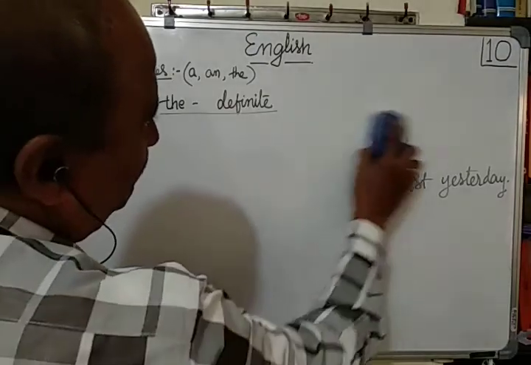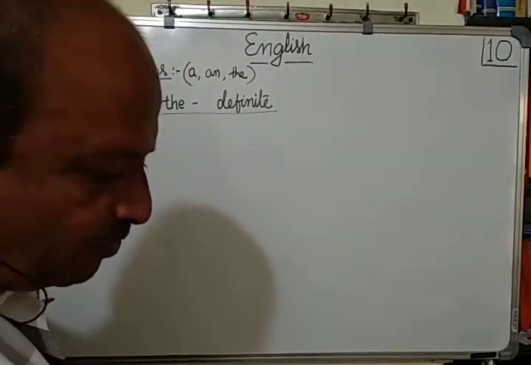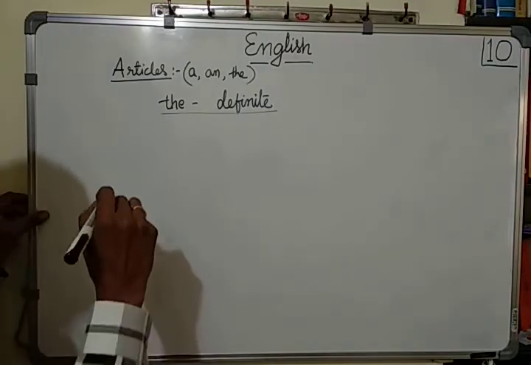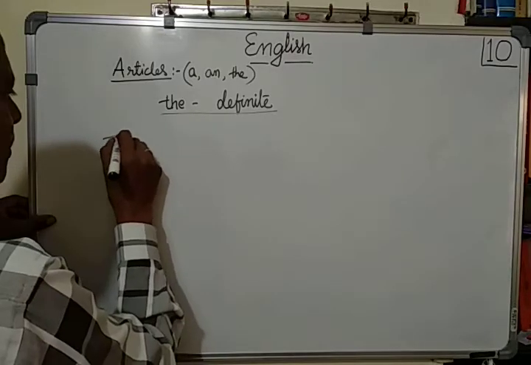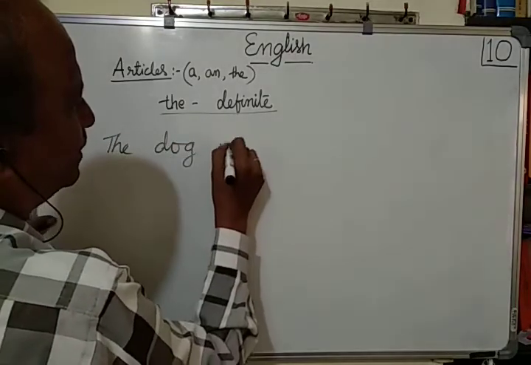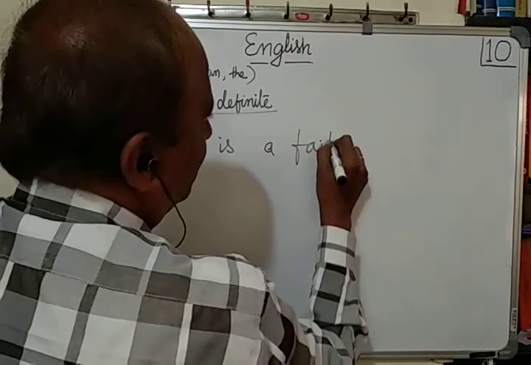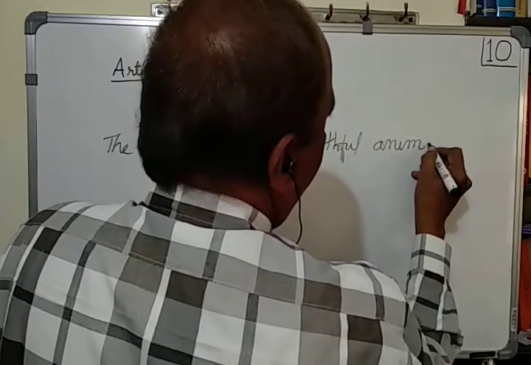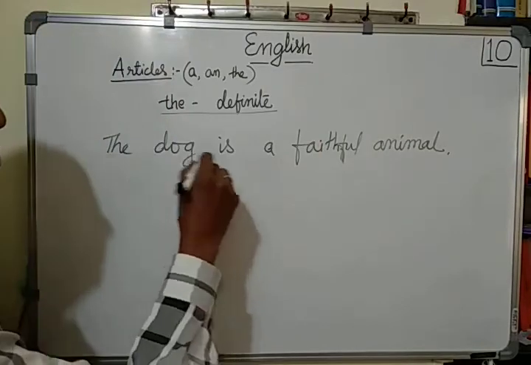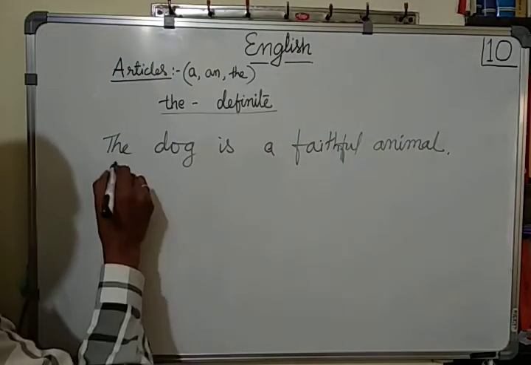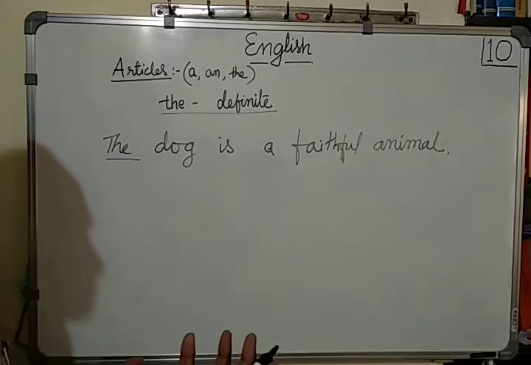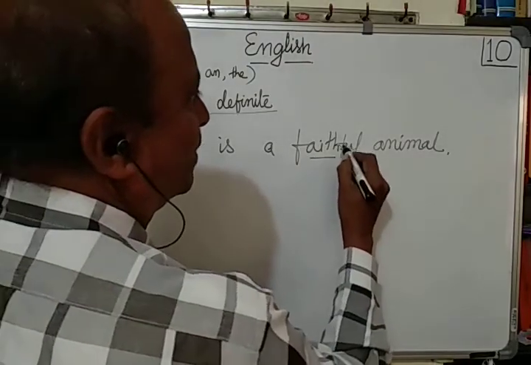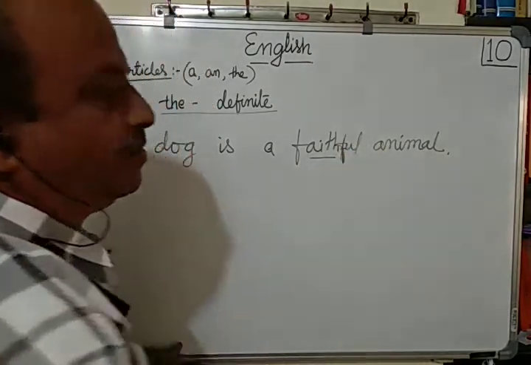Okay. After this, there are so many other situations when we use the. For example, when we refer to the whole class, like the dog. The dog is a faithful animal. Which dog? The dog means all dogs. Take any dog and all the dogs have this quality. That means they are faithful. The dog is a faithful animal.